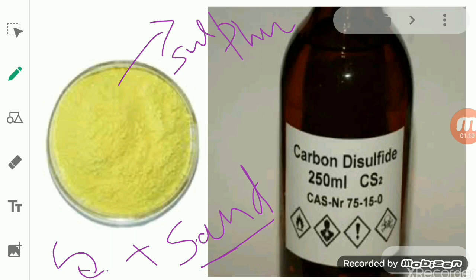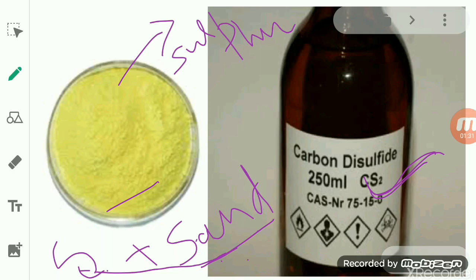Basically we know that sulfur is soluble in the carbon disulfide solvent. So when we take this sulfur and sand mixture in a beaker and add carbon disulfide to it, what happens?